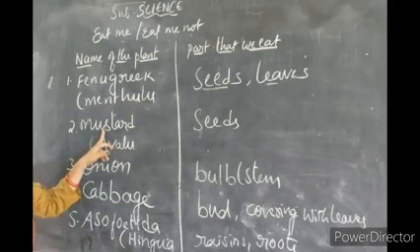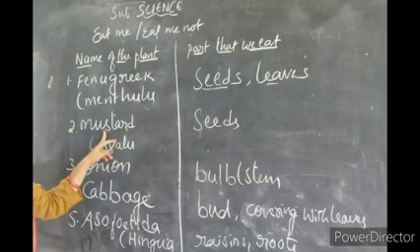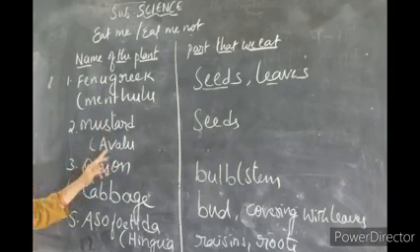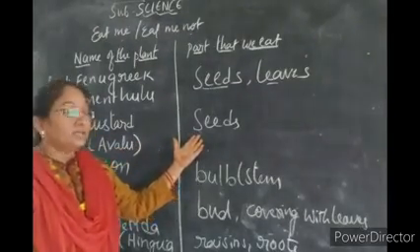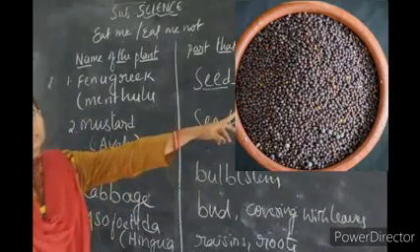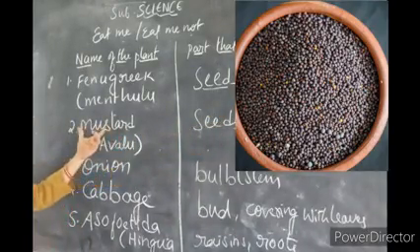Now next, a common ingredient which we use in all our regular dishes is mustard. Most of our students know mustard, but again you have it in the lesson. So mustard, Telugu name avalu. How do we get avalu, from which part of the plant? Seeds. Understand? So avalu, you can watch there, mustard seeds. Is it clear?